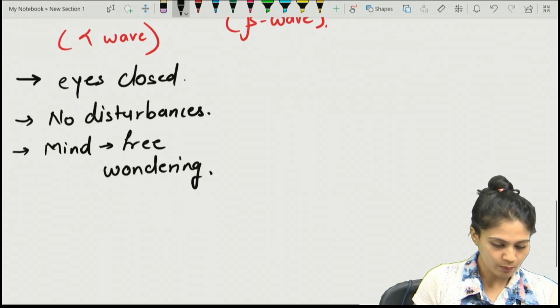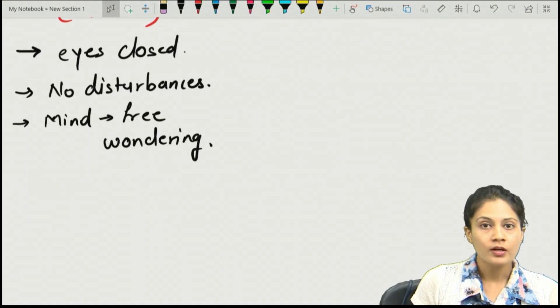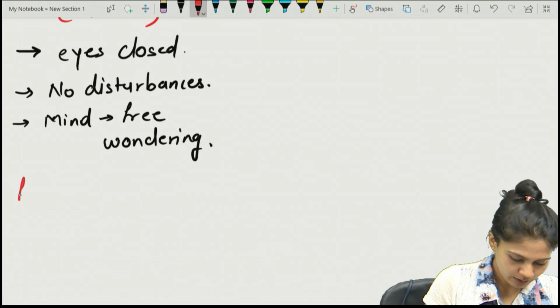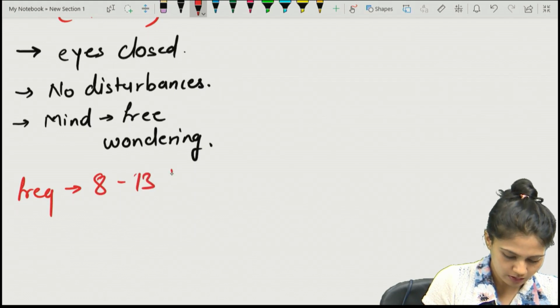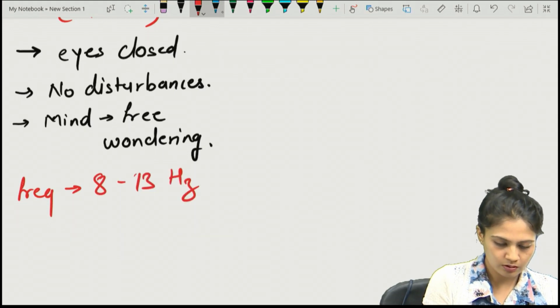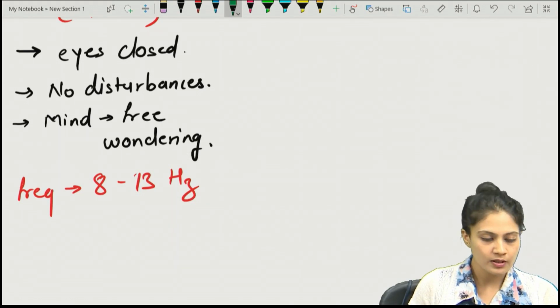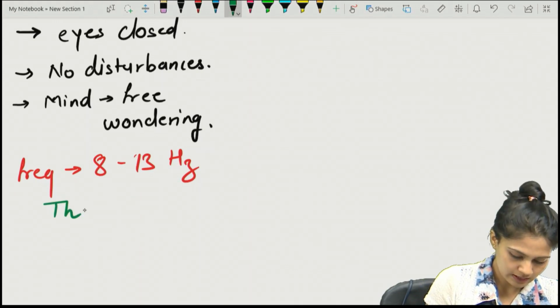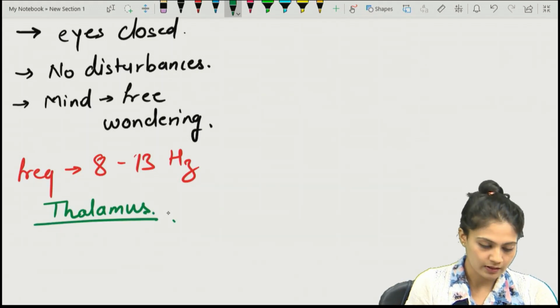And one more question can be asked on the wave, that is, what is the frequency of that particular wave? So frequency, write down. Frequency is around 8 to 13 hertz. And these alpha waves are produced by which part of the brain or the CNS? It is from the thalamus. The formation of alpha wave is done by the thalamus.